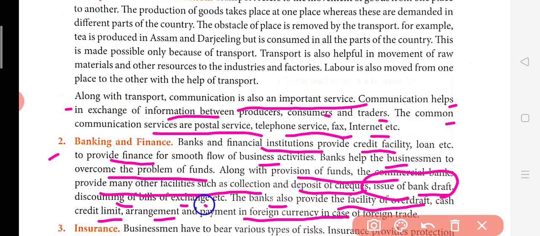Similarly, the discounting of bills of exchange. So what does this mean, discounting of bills of exchange? A bill of exchange is nothing but a document, a paper in which the amount sold on credit is written. Suppose you have sold some goods on credit for rupees 10,000 to someone, so there will be a paper. This is called a bill of exchange, which will be a proof for you that you have sold 10,000 rupees of goods to someone on credit, and he is going to pay you back in 3 months or 2 months. So there will be some time period written on this bill of exchange.